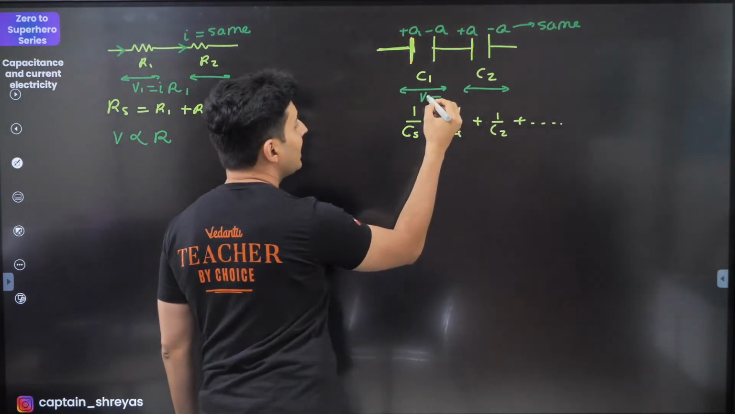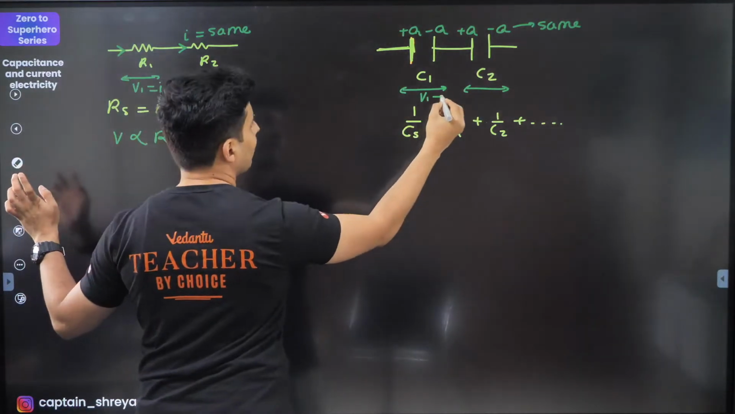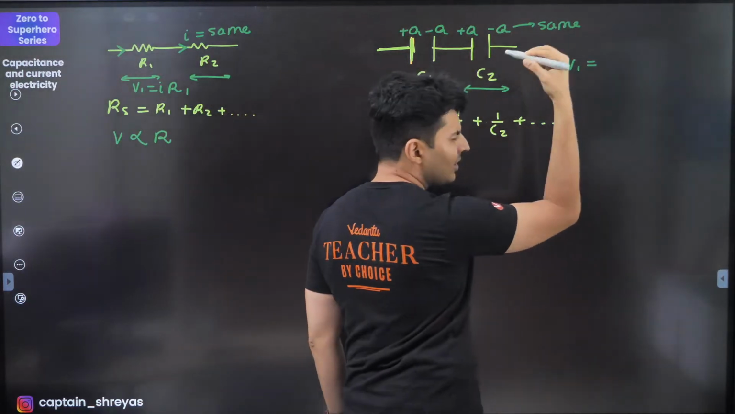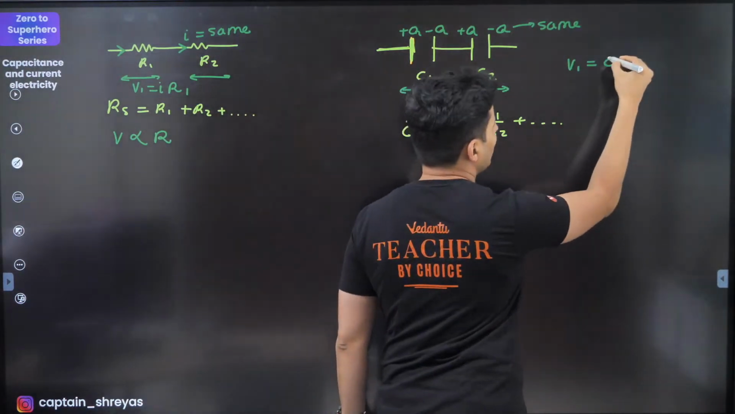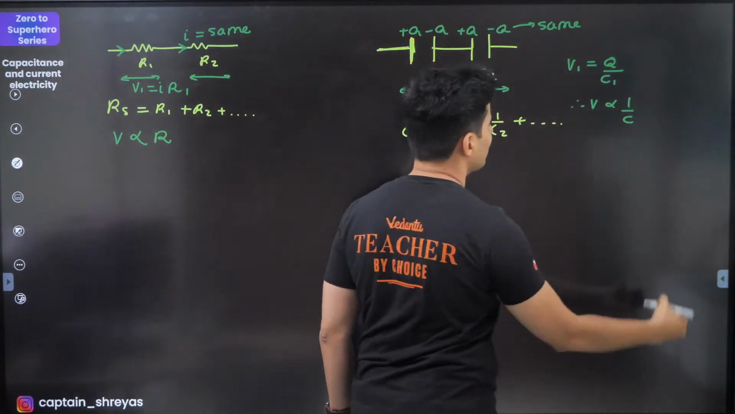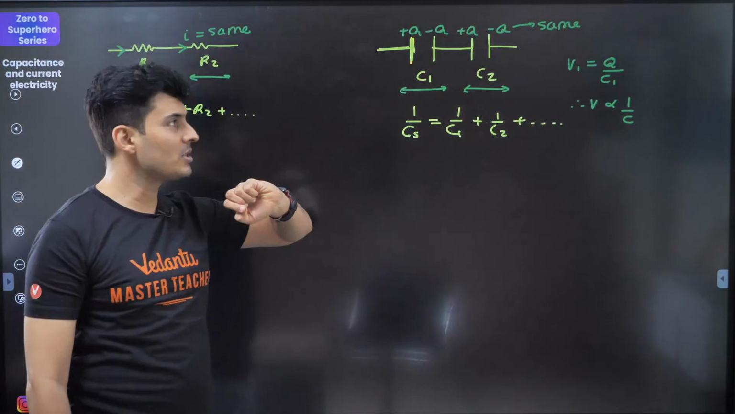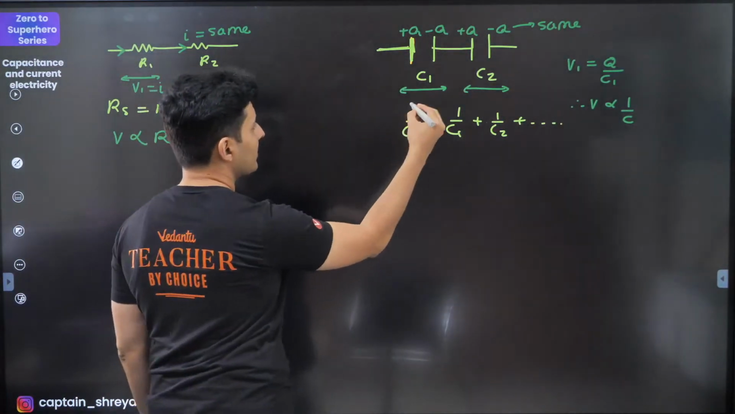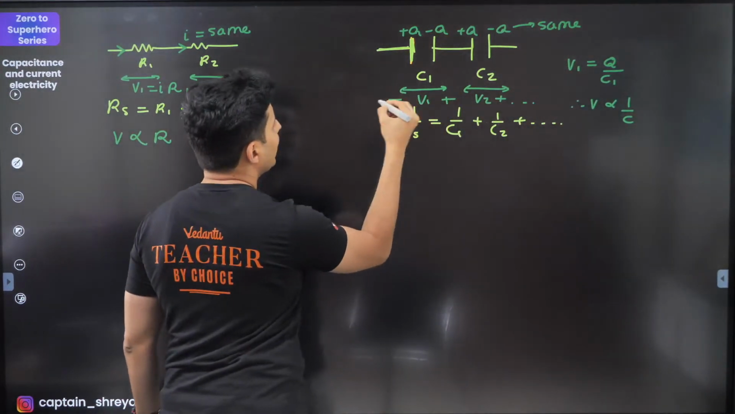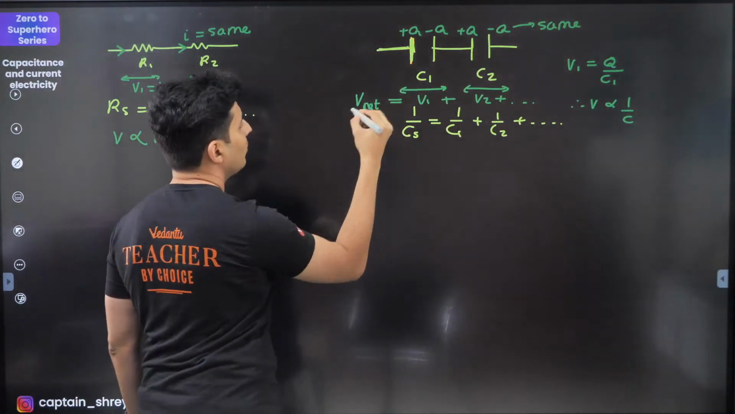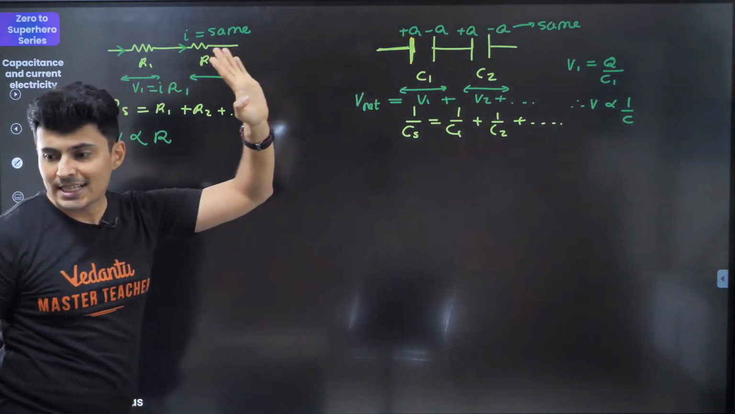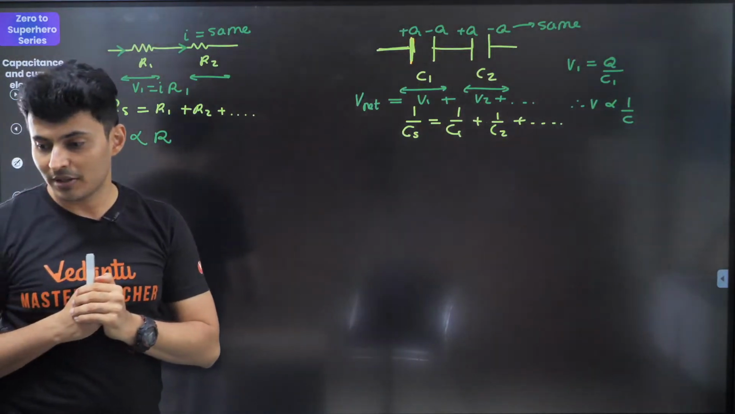In fact, the voltages can be written down as, think about it, Q is CV, so V will be Q by C, so V1 will be Q by C1. So basically, V is inversely proportional to C. V is inversely proportional to C. Also, if you add the voltages, this V1 and this V2, you will get the total voltage, the net voltage. Same thing over here. If you add the voltages, you get the total voltage. Is that fine? Very, very important.